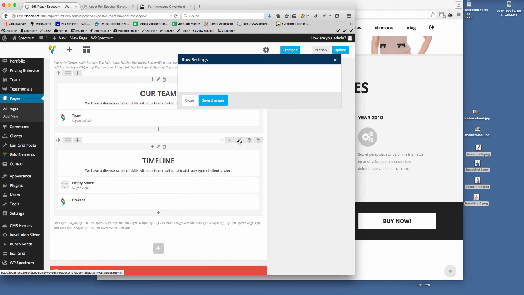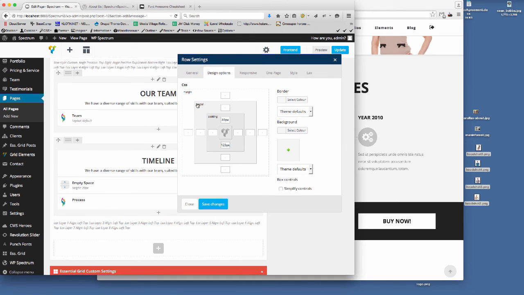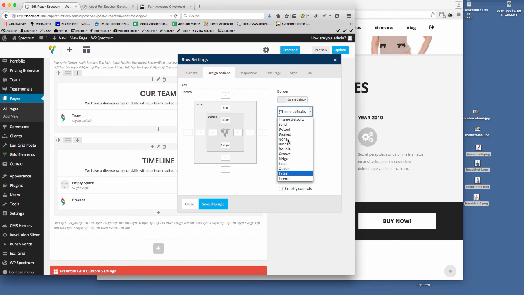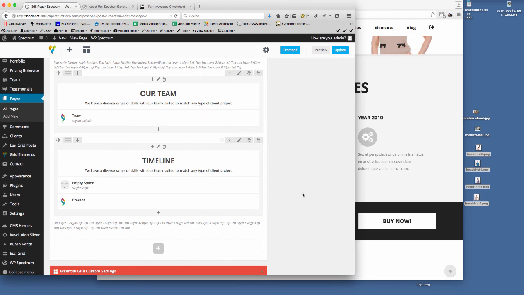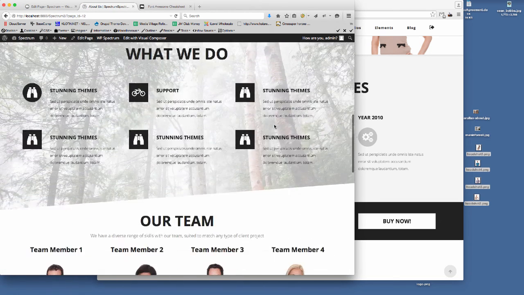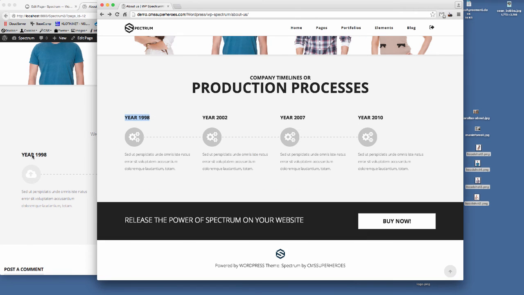So what we can do in here, I think this is where I did it on the actual demo, in design options, so we've got the border option here, so I'm going to set that to 6 pixels, and then we select a border color, so I'm going to set that to the color that I know, and then what type of line is it, so it's a solid line. So if we save that, then let's update this. And then if we scroll down now, you can see we've got the border on there as well. We've got the timeline, which is showing there.